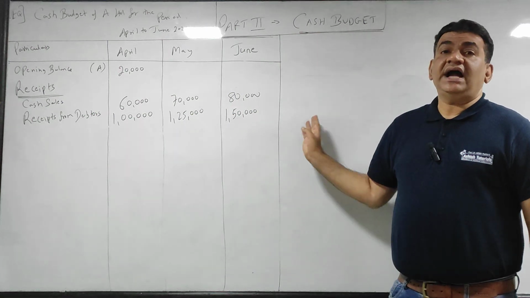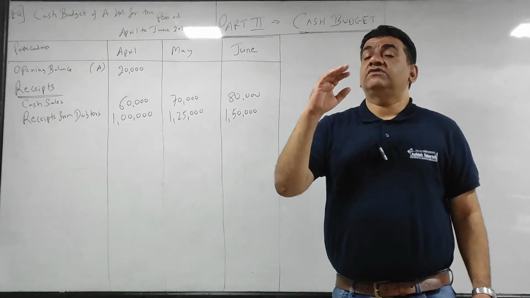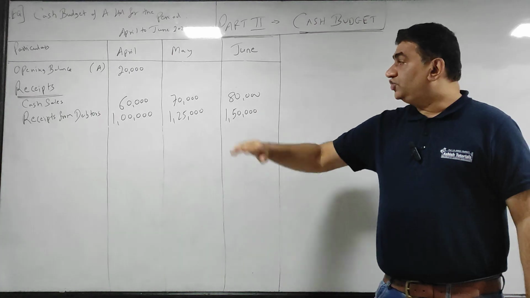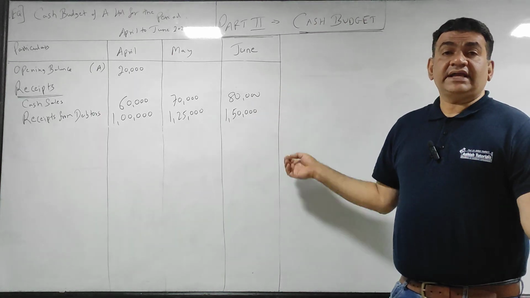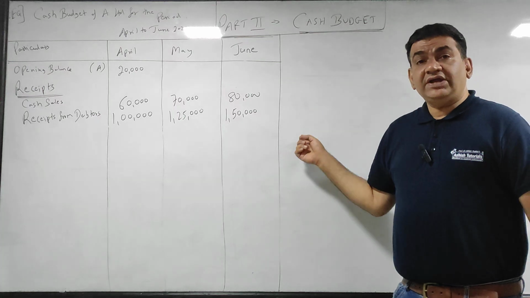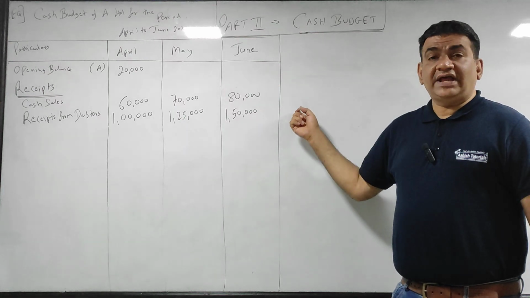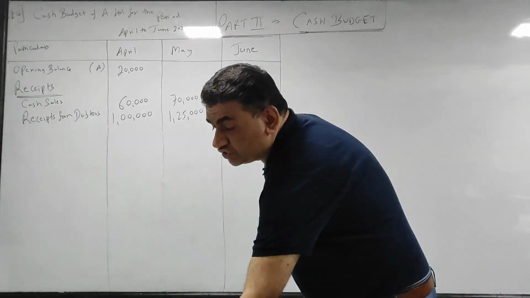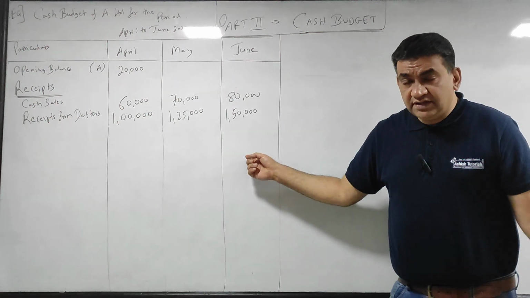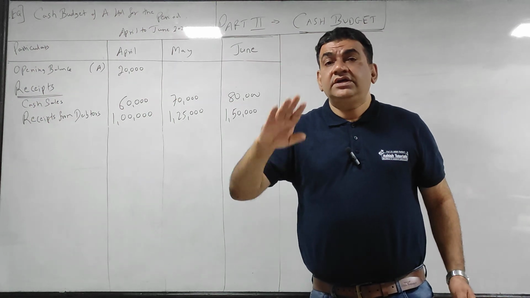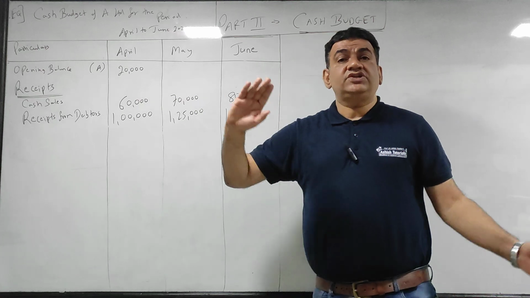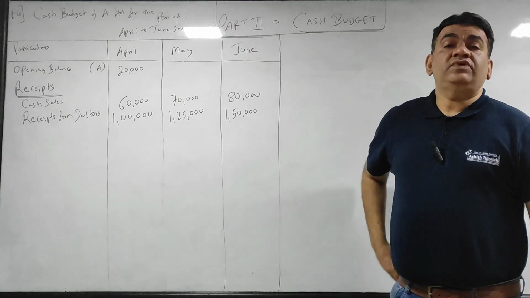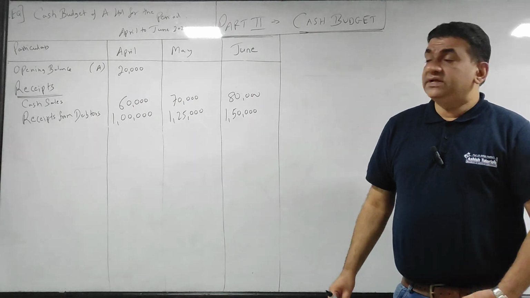Now the goods which I have sold in June on credit, when will I get the money? I will get it in July. I am not preparing July's cash budget. Had they told me to prepare July also, they would have given you cash sales of July and June's credit sales would have come. Getting it? So June's credit sales I will ignore. Why ignore? Because the money of June's credit sales I will get in July and I am not preparing July. Got it?